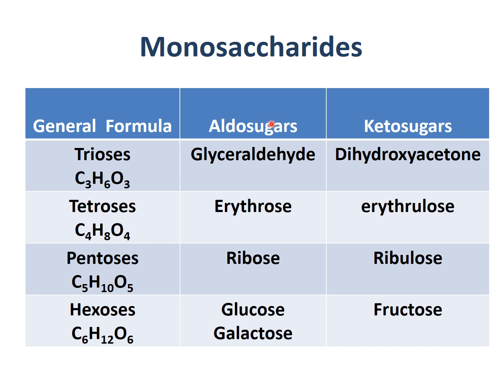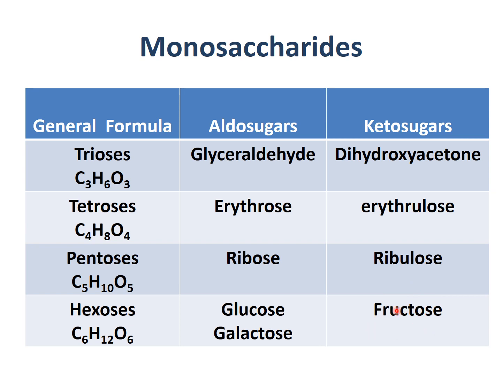So aldo sugars with 3 carbon are glyceraldehyde, with 4 carbon erythrose, with 5 carbon ribose, and with 6 carbon glucose and galactose. And keto sugars, having ketone as the functional group: with 3 carbon dihydroxyacetone, with 4 carbon erythrulose, with 5 carbon ribulose, and with 6 carbon fructose.